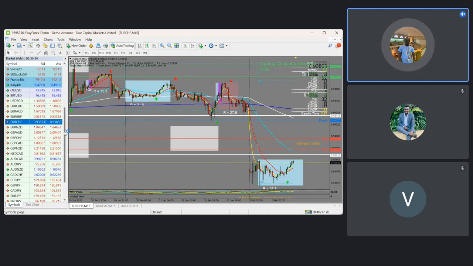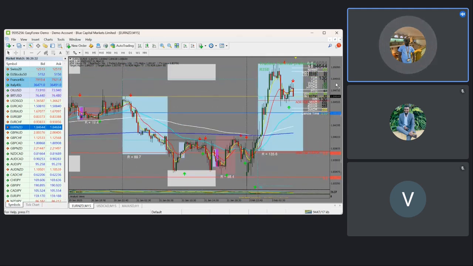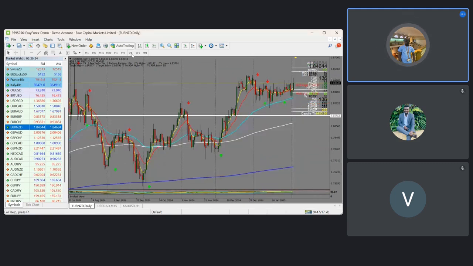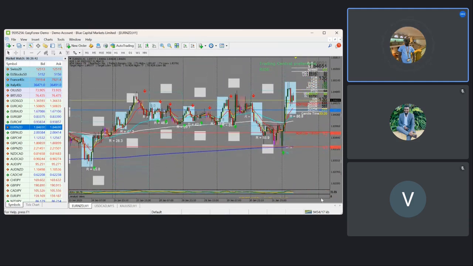Another pair we can look at on euros is euro NZD. Looking at the euro NZD, we'll be interested in this market. From the higher time frame, we can check that the market is being held by the 50 EMA. To position ourselves, we'll be waiting for the market to give us a sort of M pattern so that we can short and sell these trades. That is it on euro NZD.